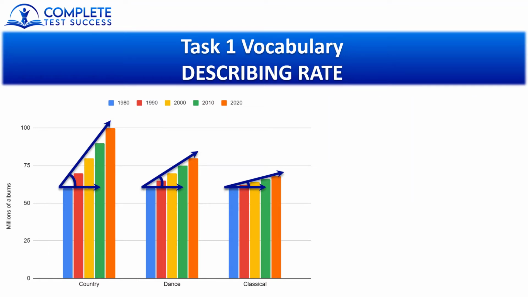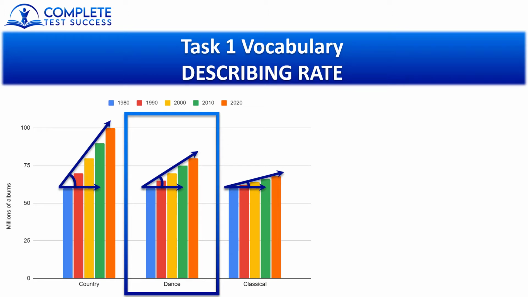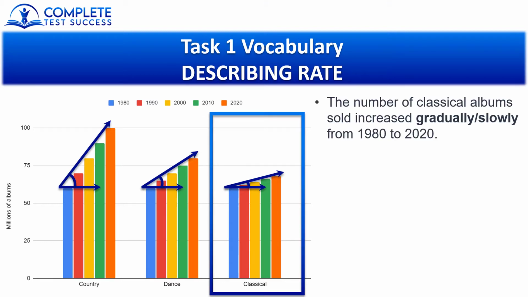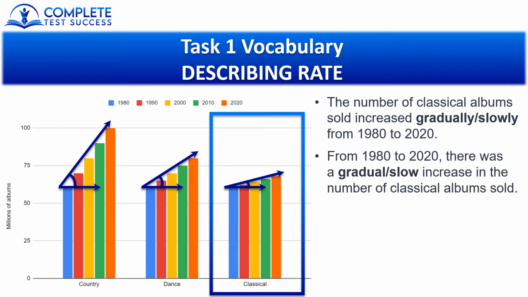Now, when the rate of change is medium-sized, we actually won't describe this. Because we are giving general descriptions of the rate, we will just do this when it's obviously big or obviously small. So what that means is we don't have any adverbs or adjectives to describe this one, and we can move on to when the rate is small. We have the adverbs gradually and slowly. The number of classical albums sold increased gradually from 1980 to 2020. Or we have the adjectives gradual and slow. From 1980 to 2020, there was a gradual increase in the number of classical albums sold.